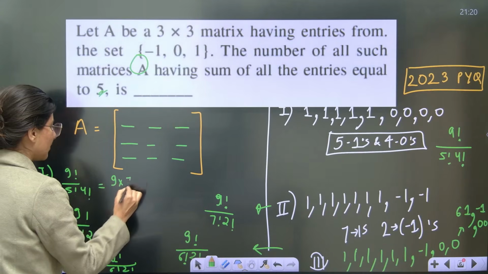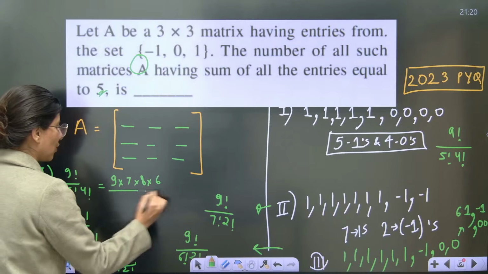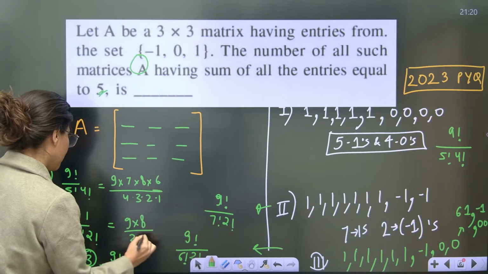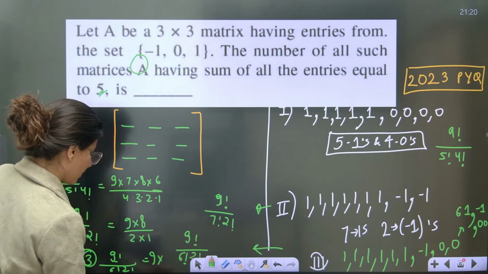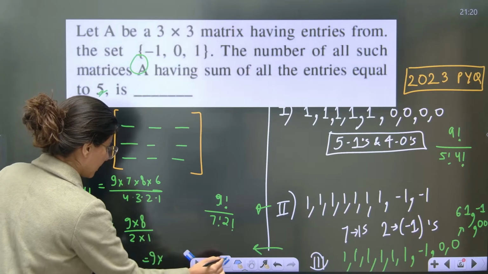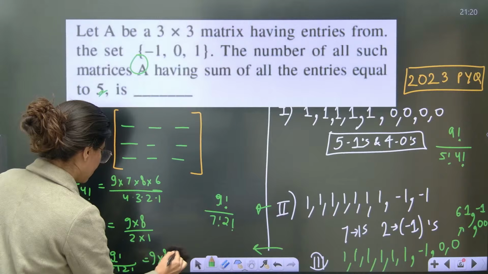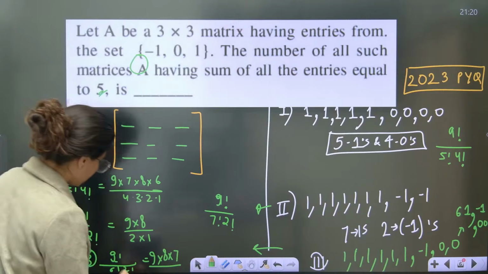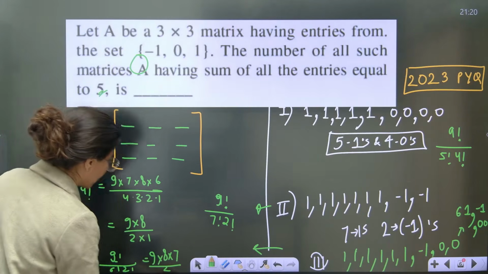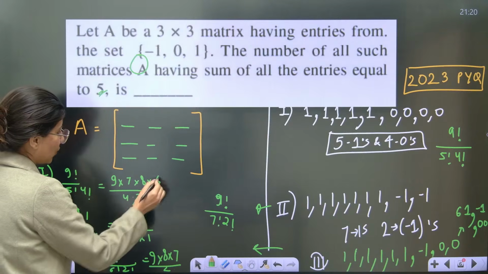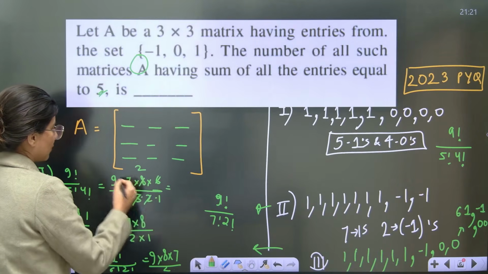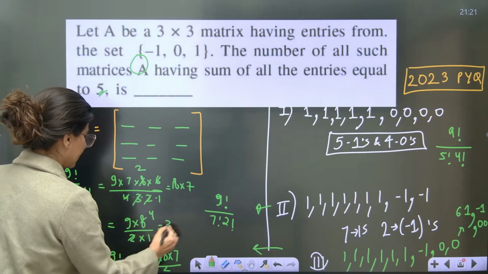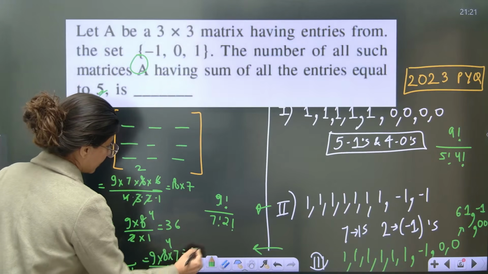In the first case, 5 factorial is gone, giving 9 into 7 into 2, which is 126 after cancelling. In the second case, 9 into 8 by 2, which is 36. In the third case, 9 into 8 into 7 upon 2 factorial, 6 factorial is gone, so 9 fours are 36 into 7.